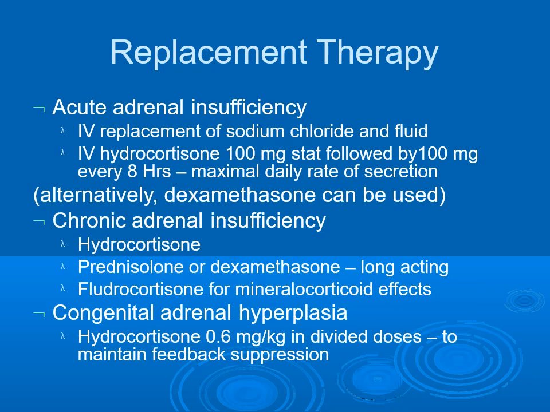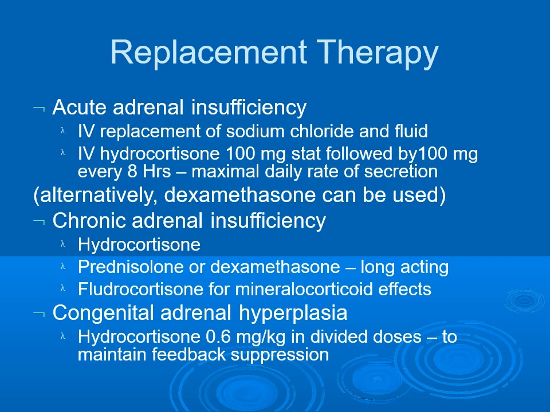Replacement therapy treatment schedule. In case of acute adrenal insufficiency, intravenous replacement of fluid including 0.9% sodium chloride and 5% dextrose. Intravenous hydrocortisone 100 mg stat followed by 100 mg every 8 hourly. Alternatively, dexamethasone can be used.